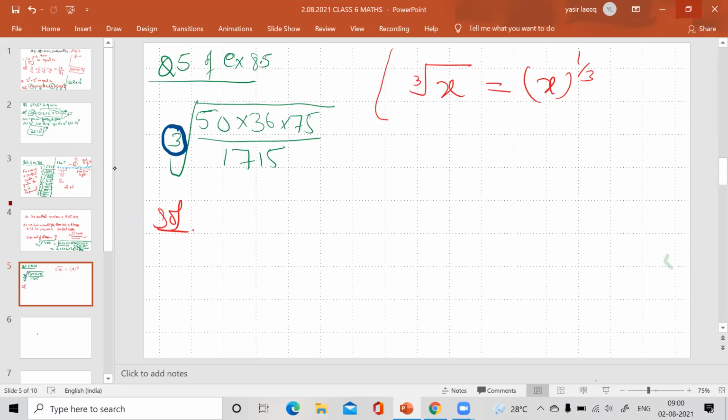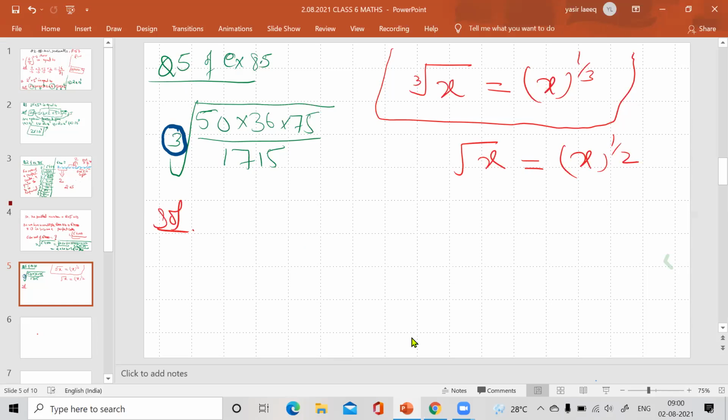Everyone remember this thing. And if it is just the square root of x, where x is any number, it means x raised to the power 1 upon 2. I told this earlier also: we don't put 2 there, but after 2, if there is a cube root, then we have to put the 3.